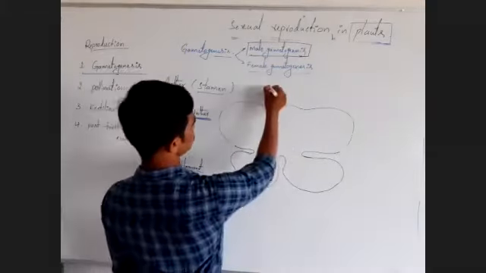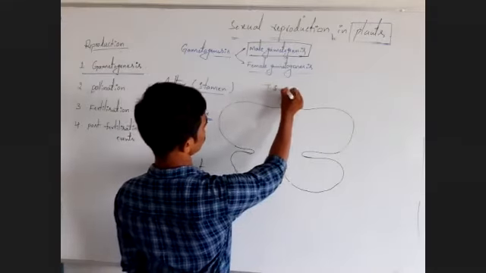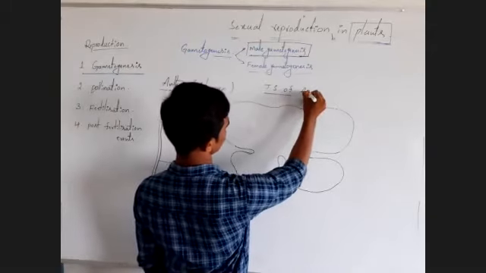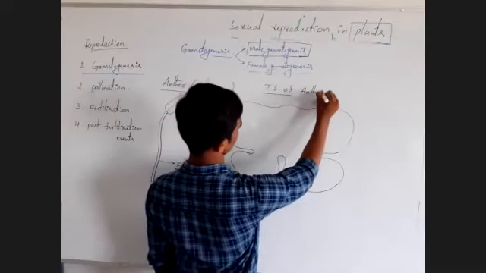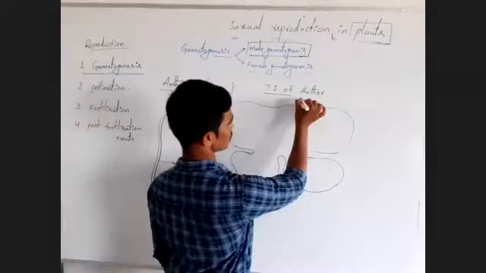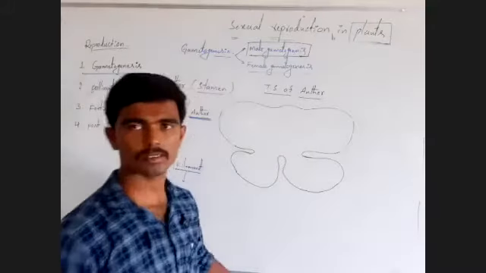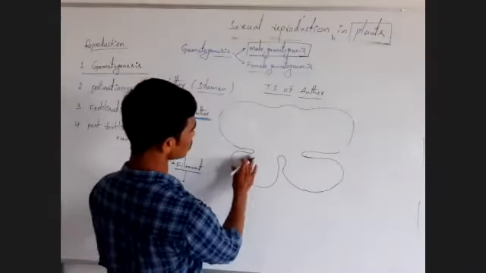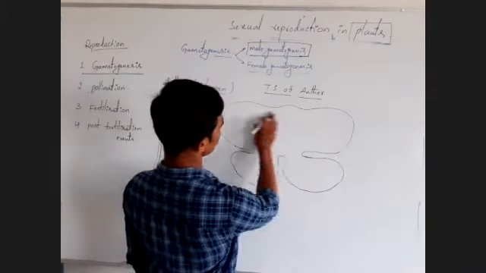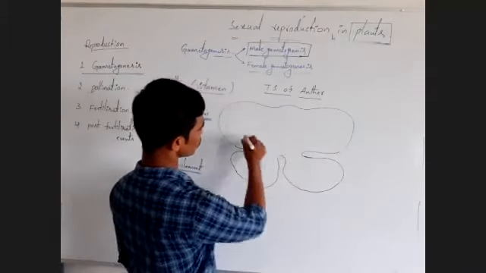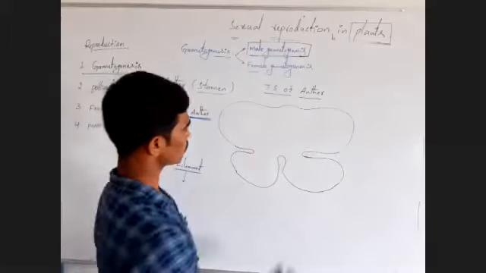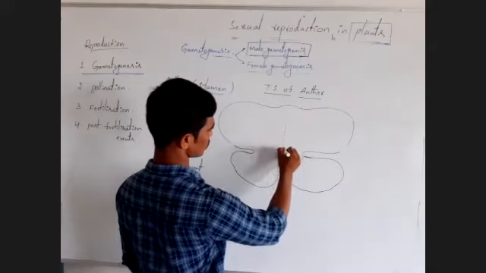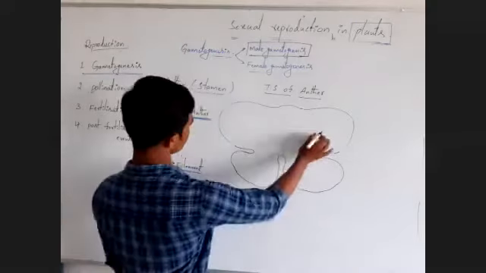This is TS of anther. This is usually TS of anther. Observe. Here usually two lobes are there. This is one lobe, this is another lobe.